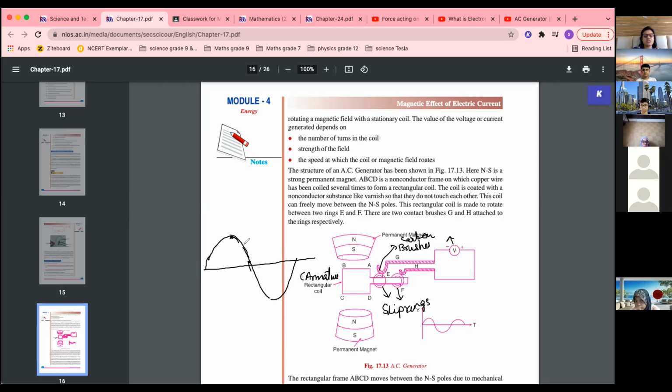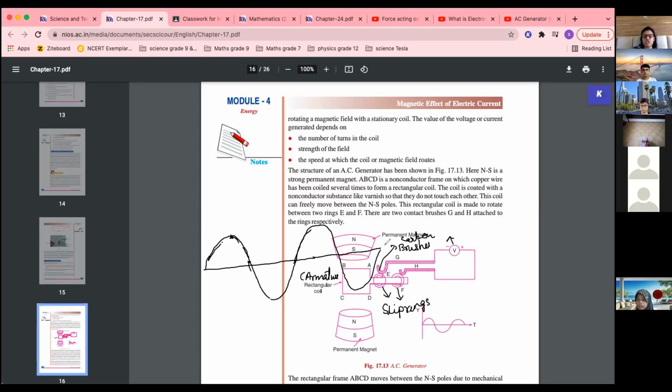Okay, this is a graph of alternating current or voltage. It increases, reaches a peak, comes to 0, reverses the direction and comes back to 0. This is one cycle. In the first half cycle it went up to here, in the next half it went up to here. Okay, so one rotation is complete. In the next rotation it again starts with the same thing, and this type of graph is obtained.